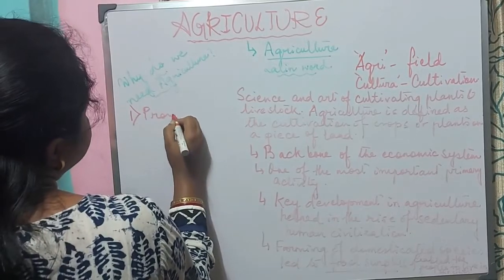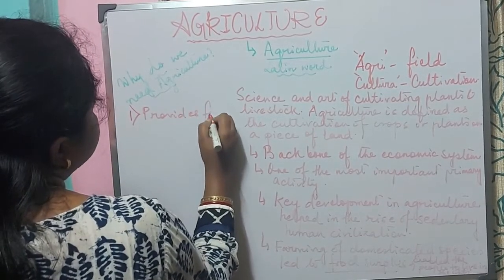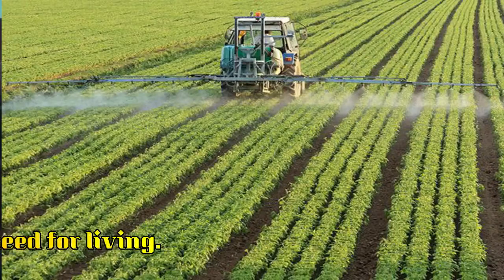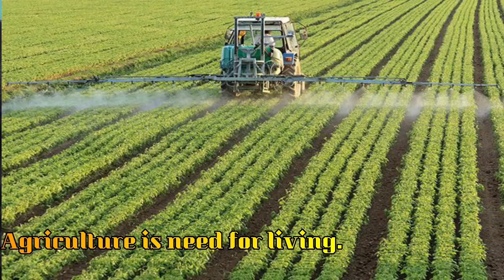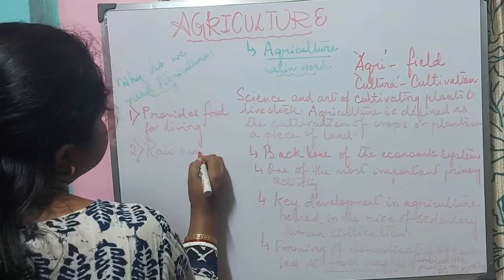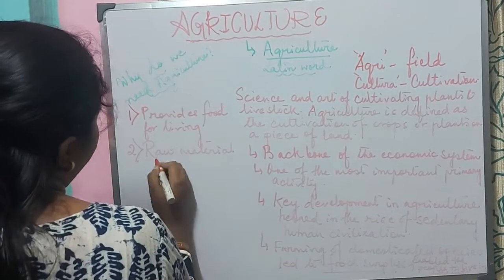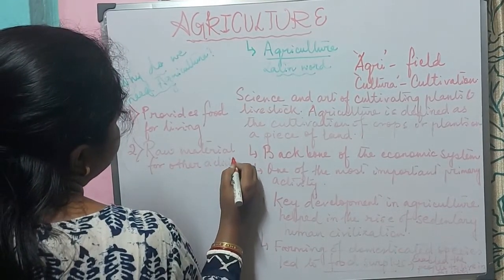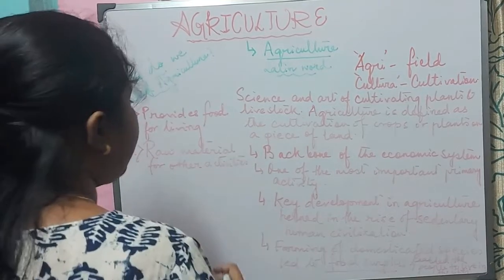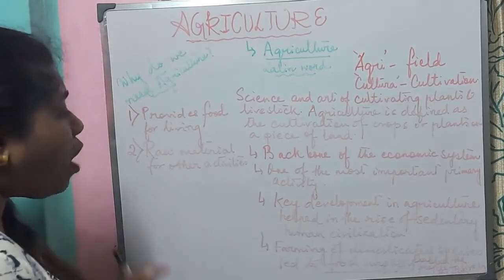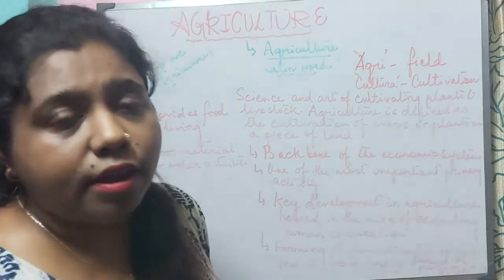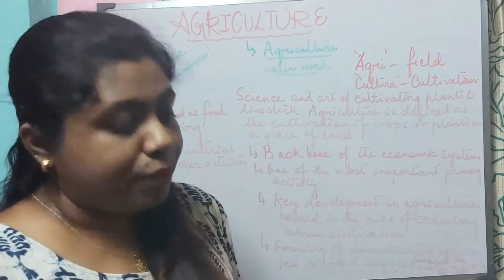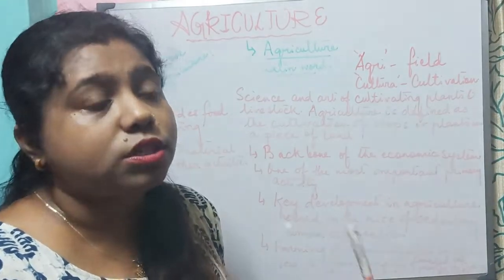Because it provides food for living and it provides raw material for other activities. If there would have been no raw materials, how would the secondary activities run? If there will be no secondary activities, how will it lead to the development of tertiary activities or the tertiary sector?